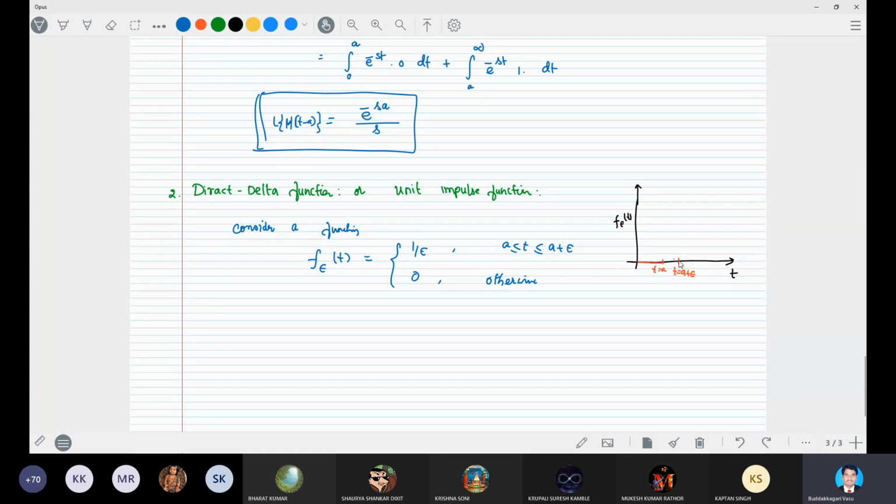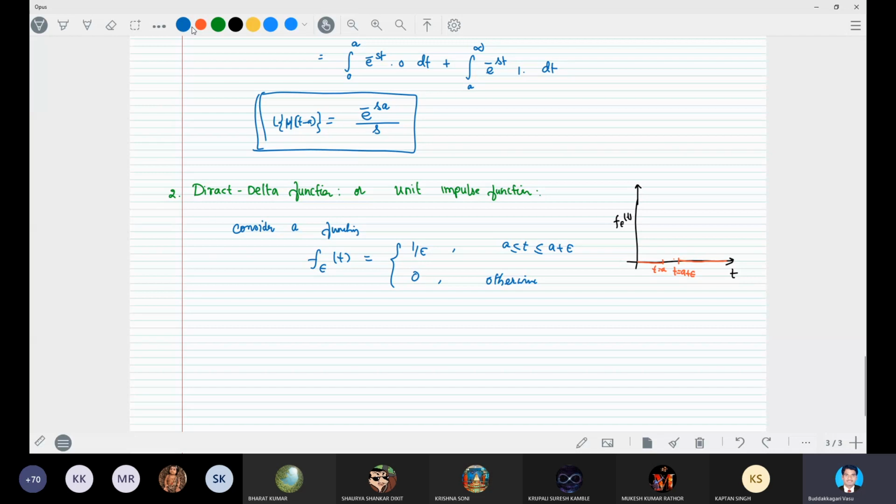After a plus epsilon also the function is 0. Epsilon is usually a very small quantity, like 10 power minus 12, whatever it may be. That means a fraction of time we can measure.